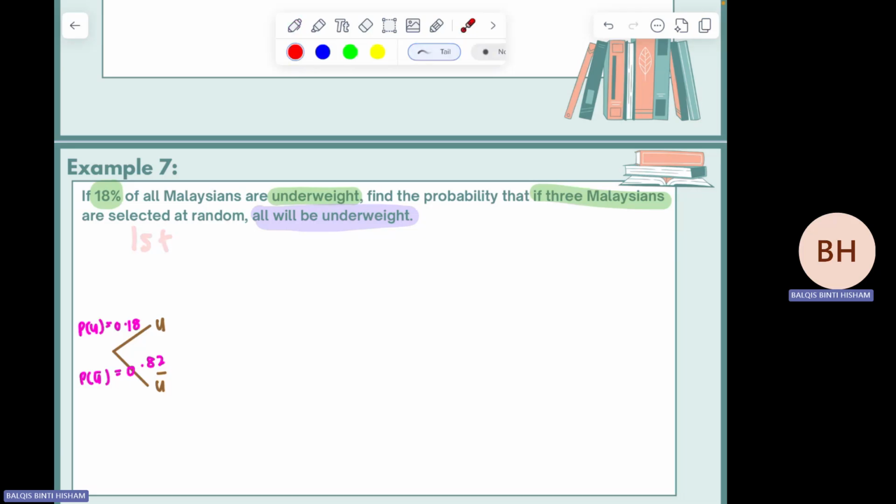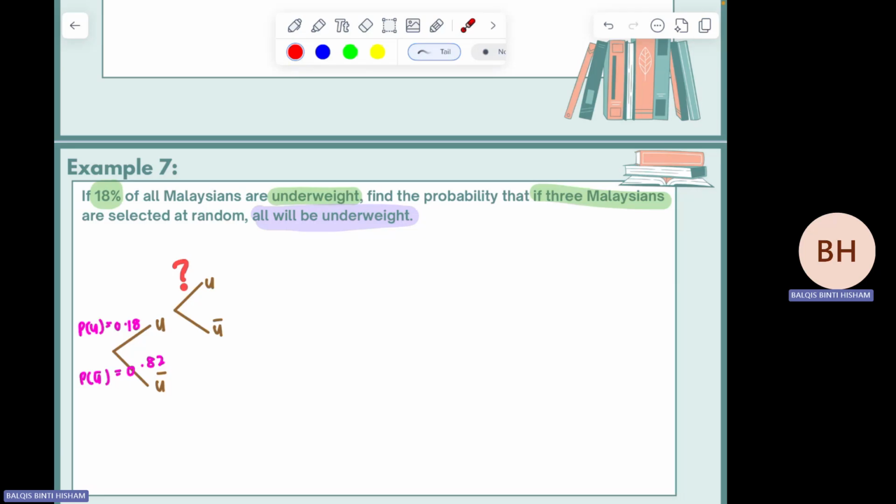For the second selection, you still have 2 possibilities. Either the person is underweight or not underweight. Still the same, underweight or not underweight. So what is the probability here for selecting the underweight person for the second selection?